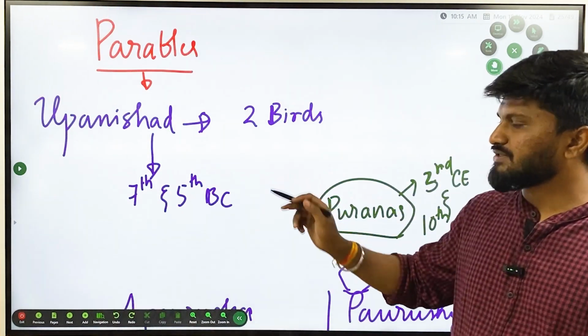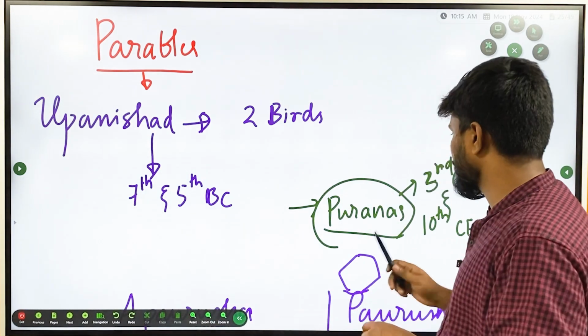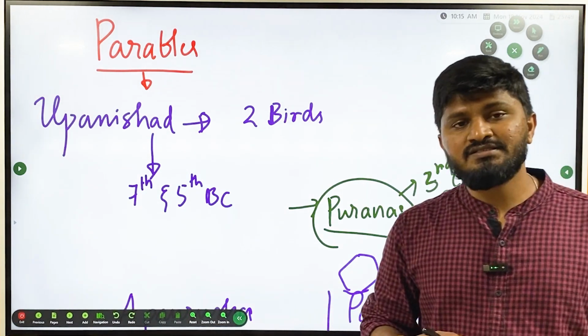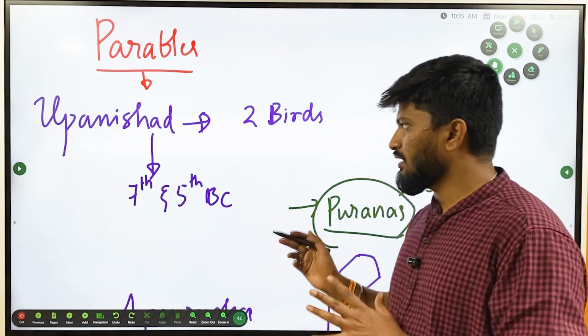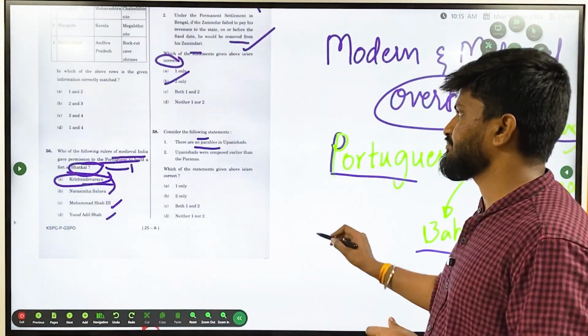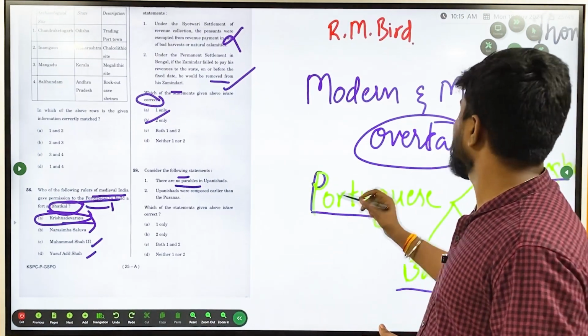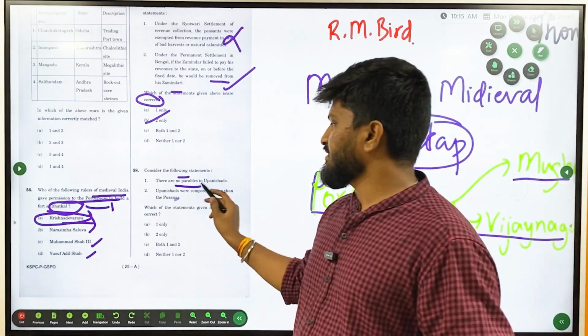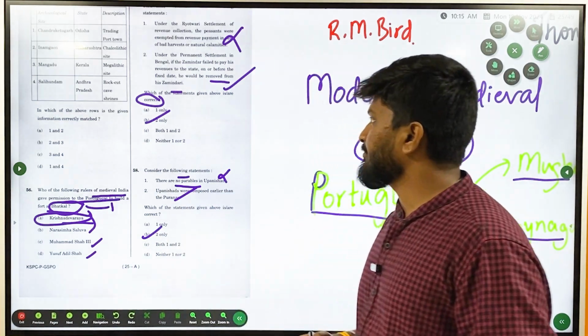Upanishads came between the 7th century to 5th century BC during the Vedic period, whereas Puranas came between the 3rd century to 10th century AD. So the second statement is right, the first statement is wrong. So the answer is B only.